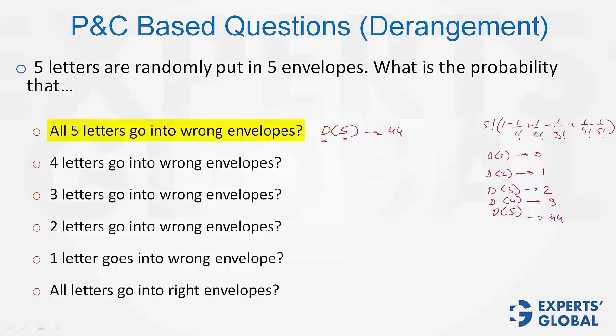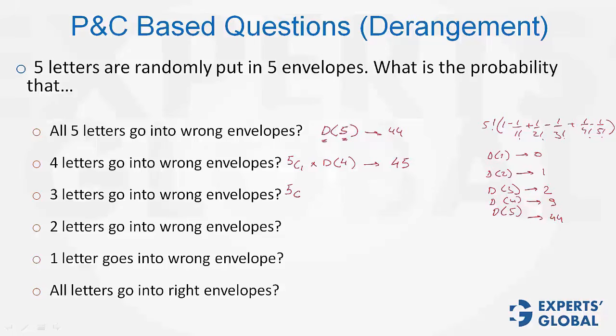That's the first answer. The second answer, 4 go into wrong envelopes. That means 1 goes into the right envelope. So out of 5 letters, 1 that goes into the right envelope should be selected first. This can be done in 5C1 ways, and the other 4 need to be deranged. We need 5C1 times D of 4. D of 4 we know is 9. So the answer is 5 times 9. The answer is 45.